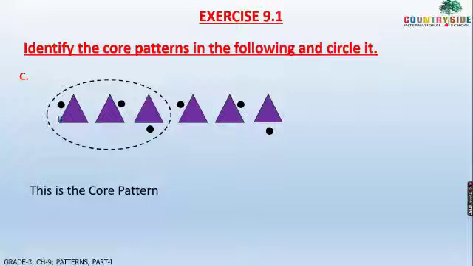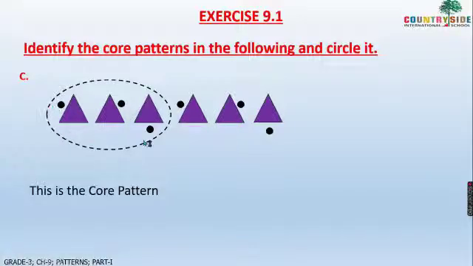Now here, children, can you see the triangle? This triangle has a dot on the left-hand side. Then in the next triangle it has a dot on the right-hand side. The next triangle has the dot at the bottom. The next triangle again has the dot on the left. Then the next triangle has the dot on the right. Then the next triangle has the dot on the downside. So what will be the core pattern?